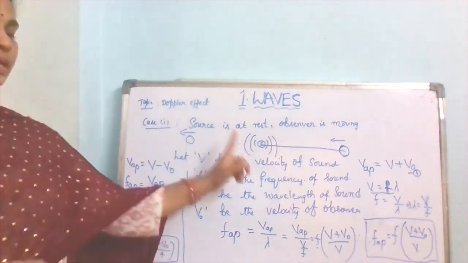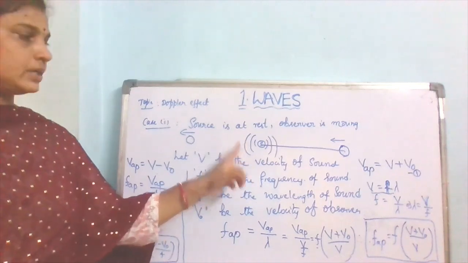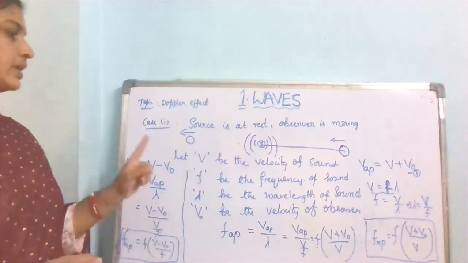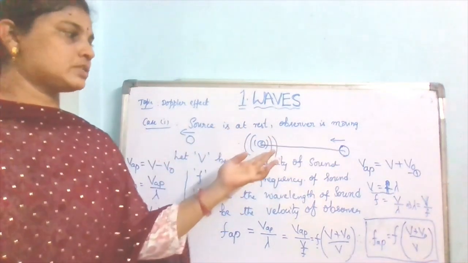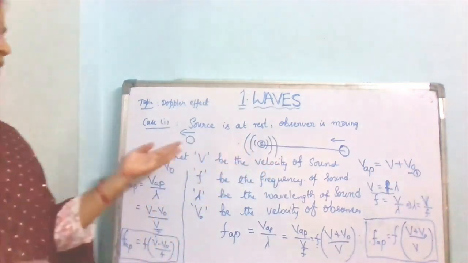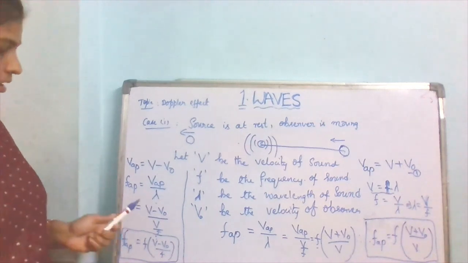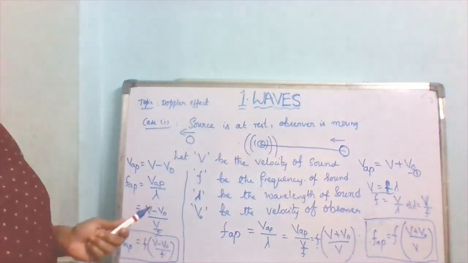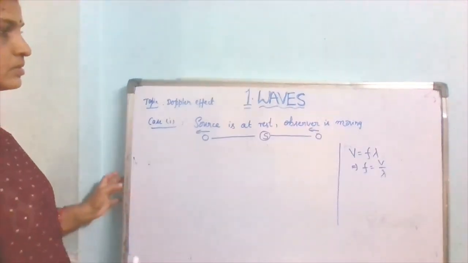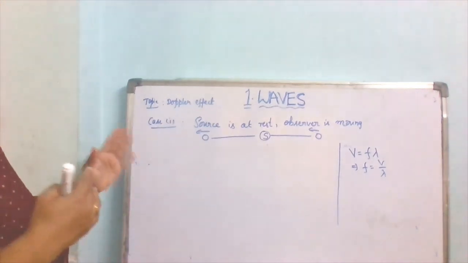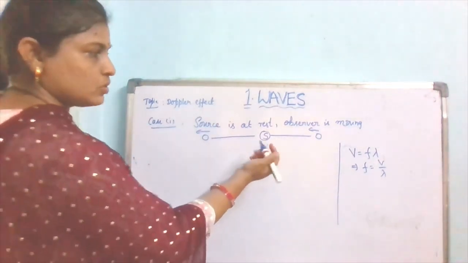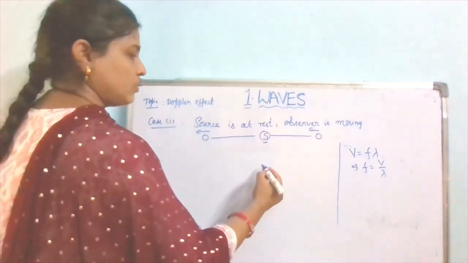Here the source is stationary. The source is at rest, and the observer is moving towards the source and going away from the source. Okay, I will write the equation again now. So now when the observer is moving and the source is at rest, then what happens?